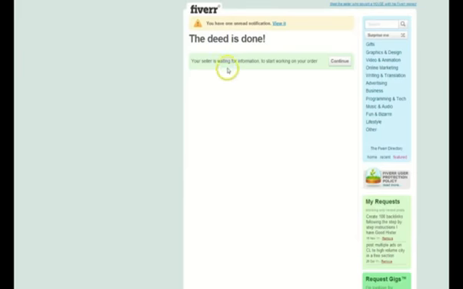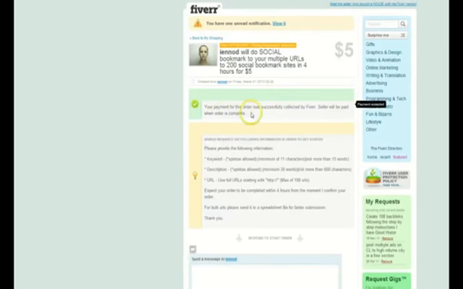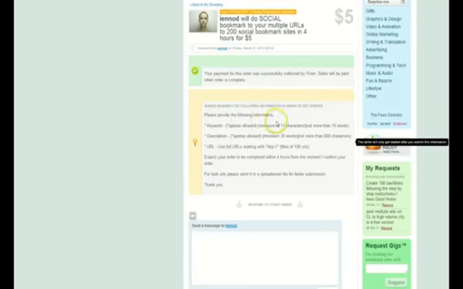All right guys, so I just bought the gig that I was telling you about, so let's go in here and show you how simple this is. Oh, waiting information, continue. So, let's see what he says. Please provide the following keywords, spin tags allowed, not more than 15 words. URL, next. From the mode, confirmed 4 hours. Okay, all right, so let's see what happens.